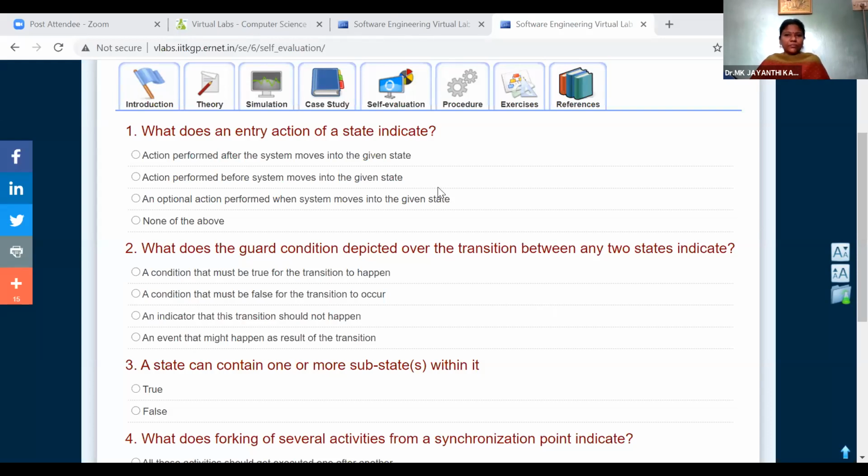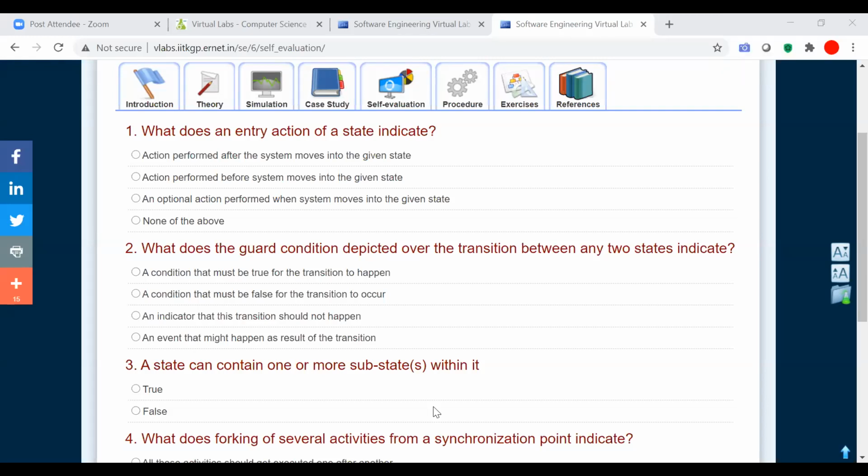Can anybody answer? What is the answer for this? Hari Krishna Reddy, Amrit Kumar, Kirtana, Achal Singh.